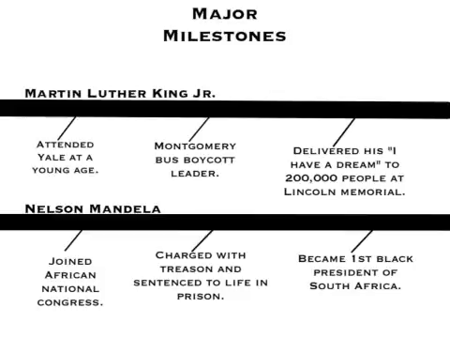Just a few of Mandela's many milestones include joining the African National Congress, being charged with treason and sentenced to life in prison, and becoming the first black president of South Africa. Martin Luther King's milestones include attending Yale at a young age. Soon after, he led a Montgomery bus boycott in Alabama, and he also delivered his famous I Have a Dream speech to over 200,000 people at the Lincoln Memorial.